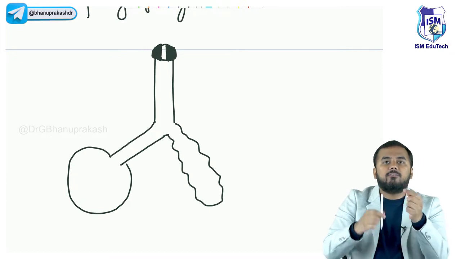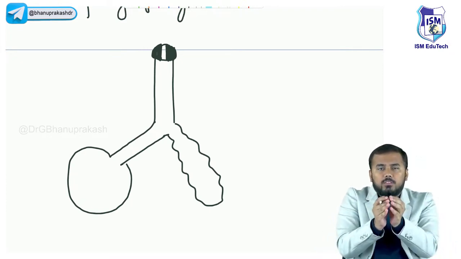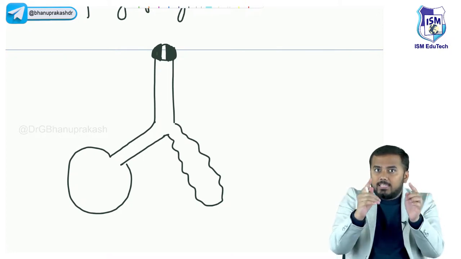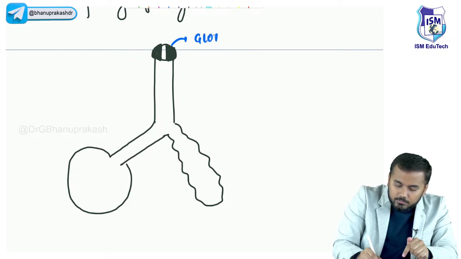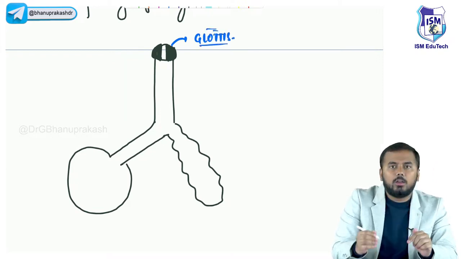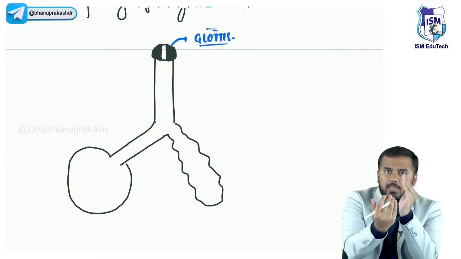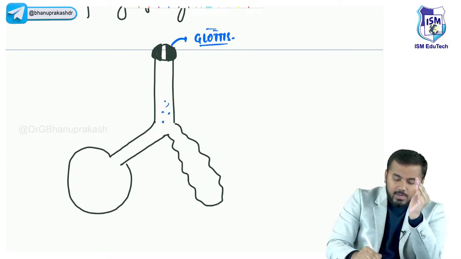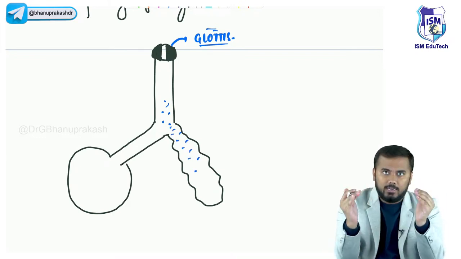So whenever I take air inside, what is happening? The alveoli are expanding. At the same time, the glottal opening is also opening. So what is happening? An excess amount of air is entering my lungs. अभी ये air क्या करेगा? This will try to inflate the lungs.